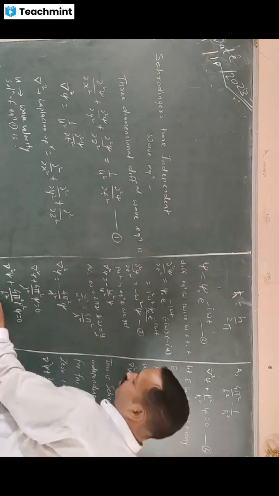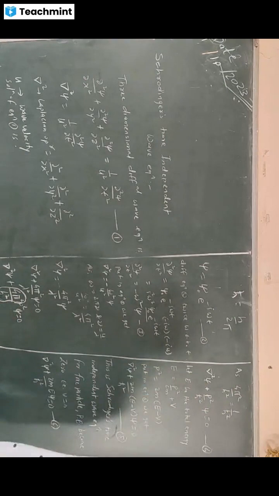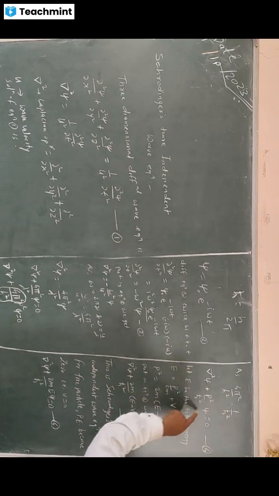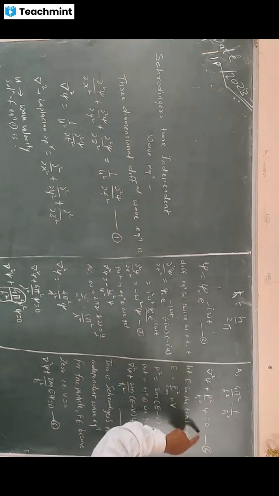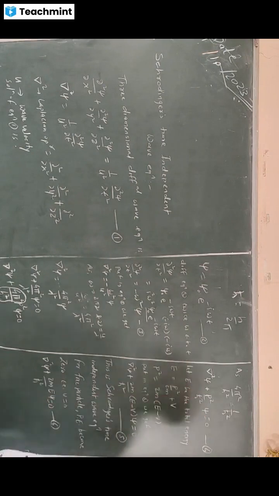If we put this value of 4 pi square upon h square as 1 upon h cross square, then we get the equation del square psi plus p square upon h cross square into psi equal to 0. I represent this equation as equation number 4.